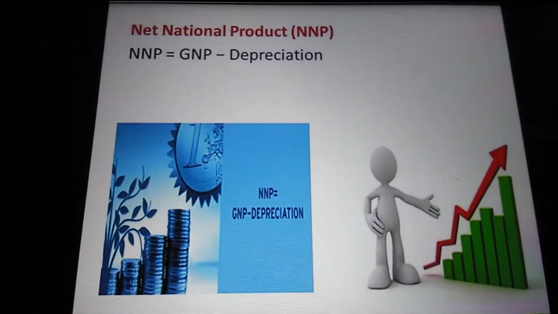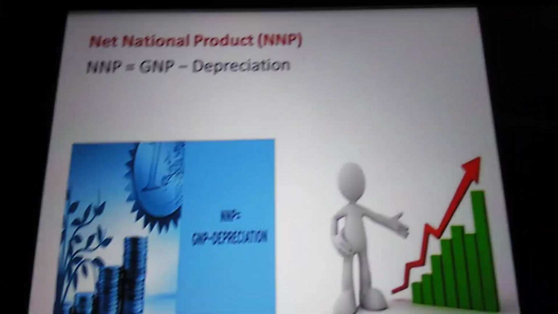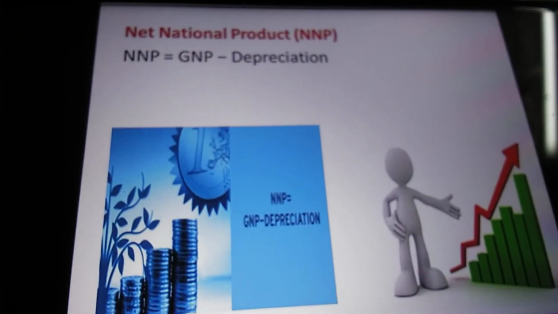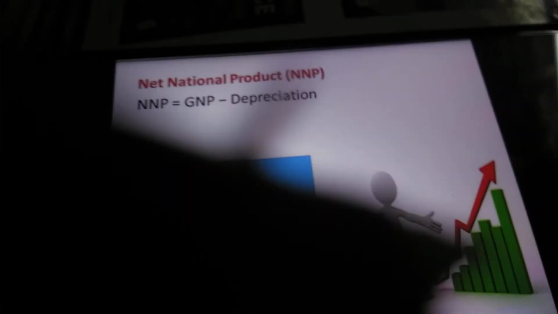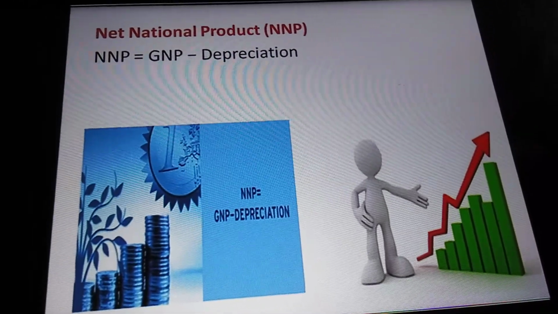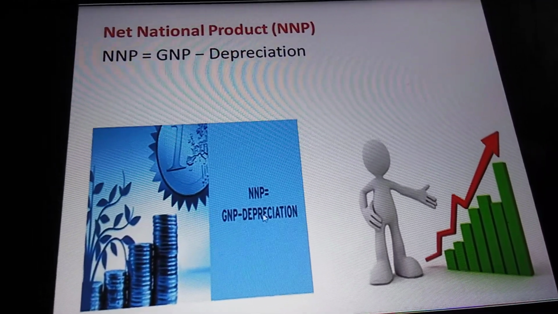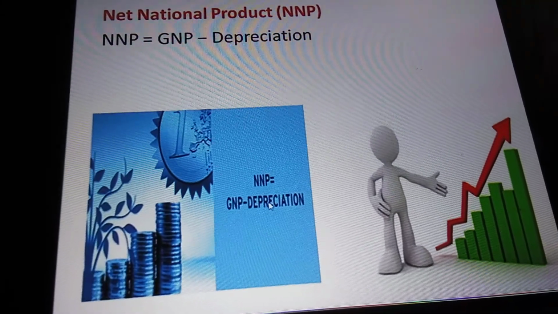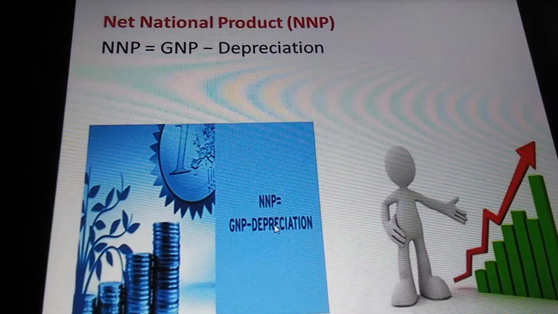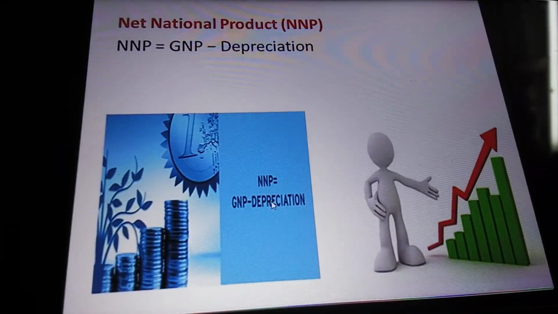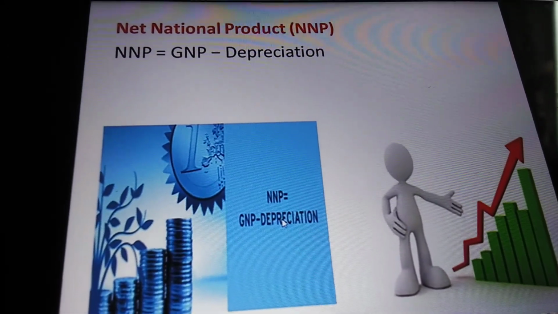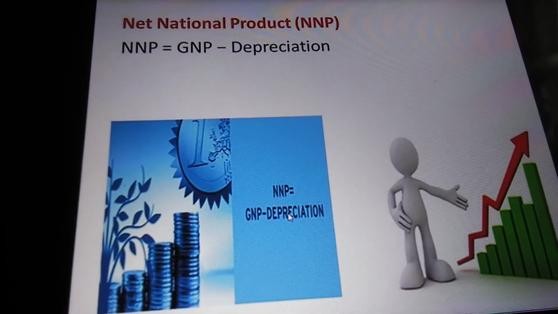We'll see the NNP. Net National Product is arrived at by making some adjustment with regard to depreciation. So, NNP is equal to GNP minus depreciation. Net Domestic Product. Net Domestic Product is a part of Gross Domestic Product. It can be obtained by deducting the depreciation from GDP. So, NDP is equal to GDP minus depreciation.